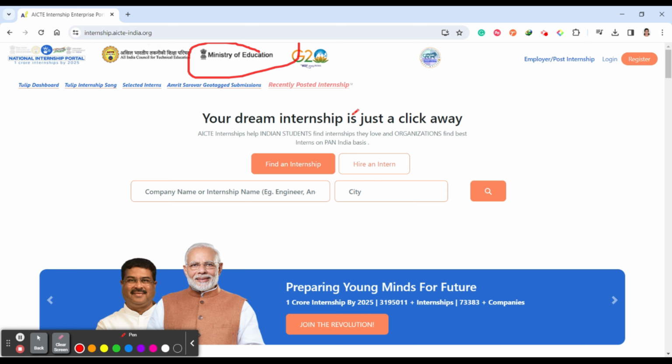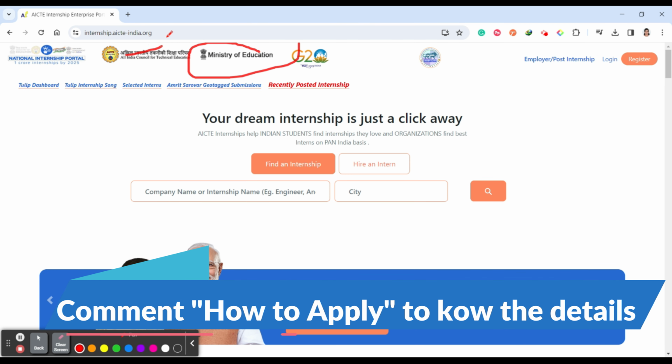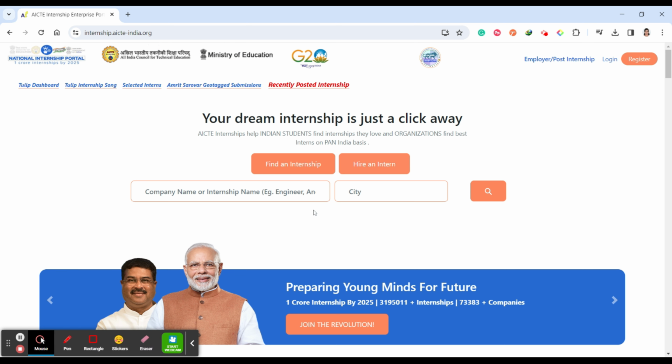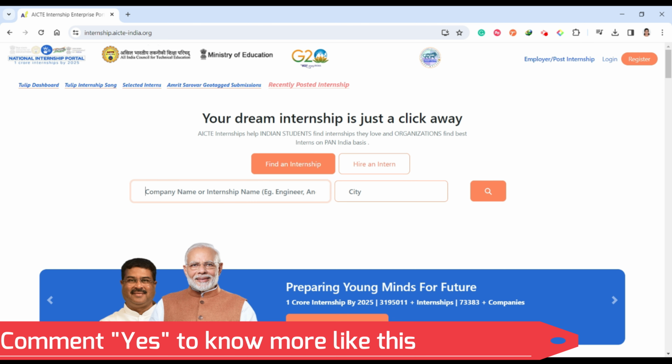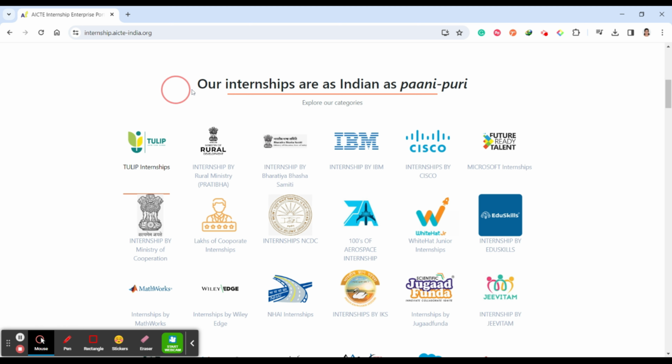Once you log into this link, internship.aicte-india.org, you can see a website where you can find internships. You can enter any internship name, or you can enter the city and search for it. If you scroll down, you can see all the internships